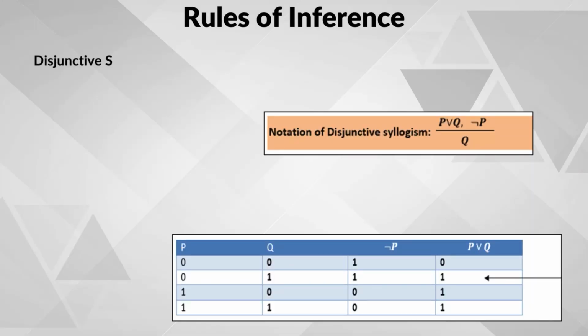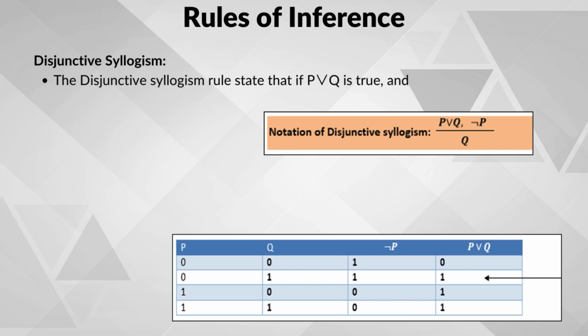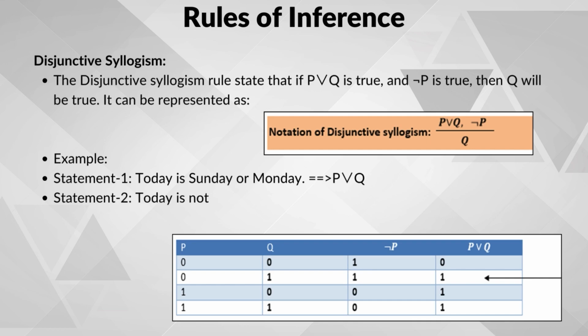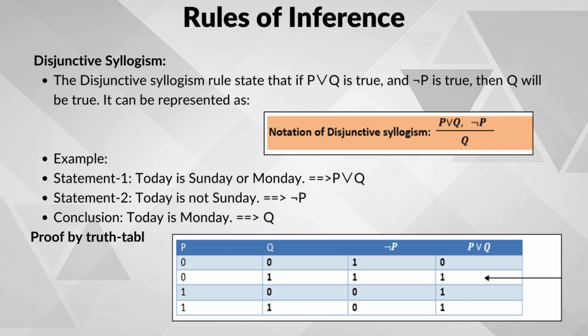So, let us explain another rule, that is disjunctive syllogism. The rule is, if we have two things, either one thing happens, that is P, or another thing happens, that is Q, P or Q, but we know that the first thing, that is P, did not happen, that is not P, then we can confidently say that the second thing must have happened, that is Q must have happened.